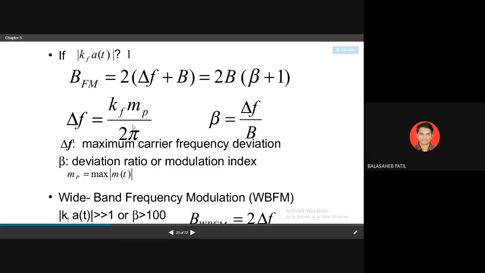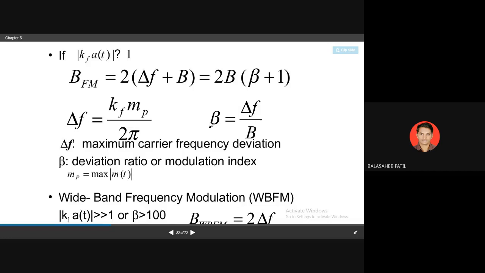So whenever in an examination they ask you to calculate the deviation, use the kf into mp divided by 2 pi formula. We get beta equals delta f, that is deviation, upon b, right? So beta is nothing but the deviation ratio, or the modulation index.